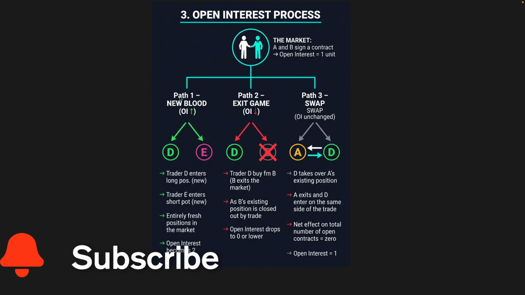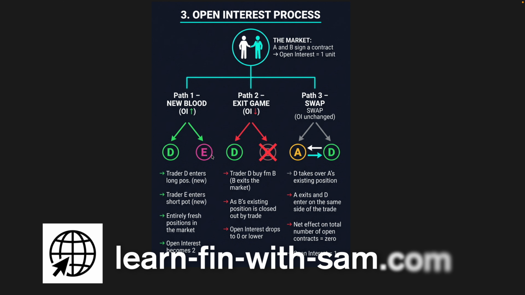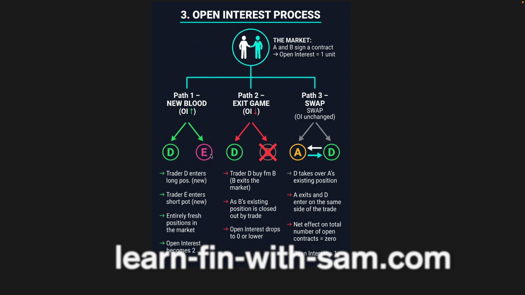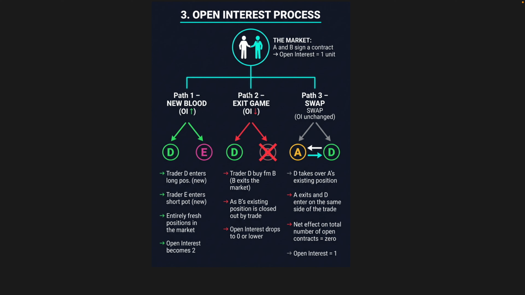Now let us take two more persons, D and E. What is happening? Trader D has entered into a long position and trader E has entered into a short position. So we have one more new position along with A and B here. The D and E contract is entirely a new contract, as a result of which the open interest has increased. Previously the open interest was 1, now the open interest becomes 2 because two more players came into existence.